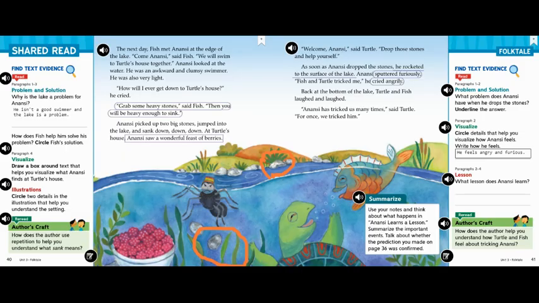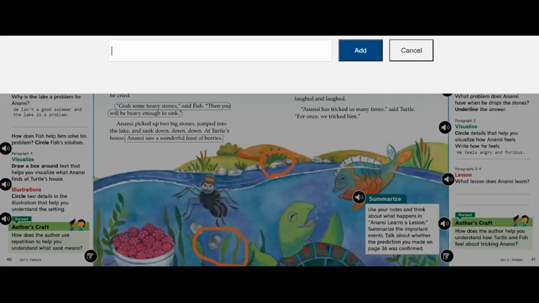It seems like Anansi was quite the trickster and always tricking other animals, like Turtle and Fish. By Anansi being the one tricked this time, he learned that it doesn't feel good to be tricked. Let's write that on the line. He learned that it doesn't feel good to be tricked. Go ahead and write that on the line.